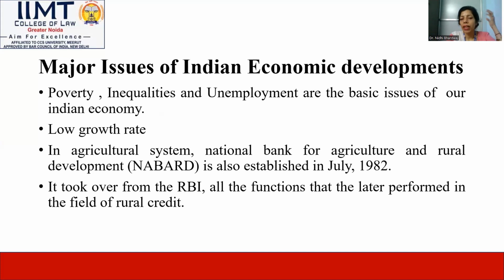NABARD Bank is really very useful for the basic economic system, and the basic systems are here in NABARD and the NABARD banking policies also.